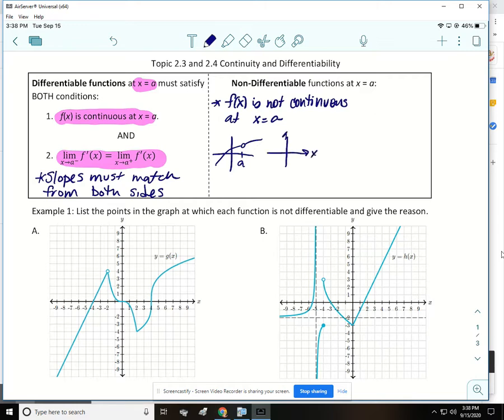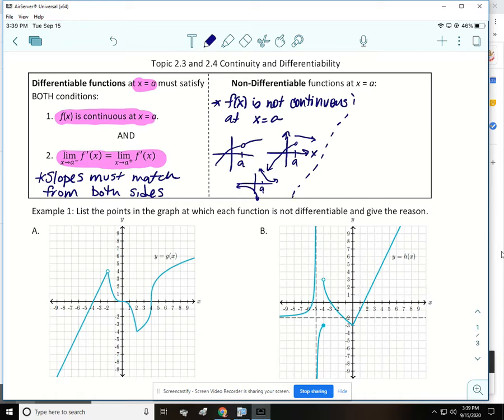There could be a jump discontinuity at a, so your graph could come, there's a hole, and then pick back up somewhere else. That's going to be not differentiable at a because it's not continuous at a. Or you could have a vertical asymptote at a. So your graph could come and then go towards infinity, or towards negative infinity at a. So those are some examples of the function not being continuous at a, therefore not differentiable at a.